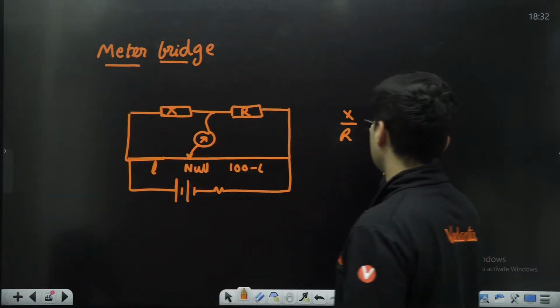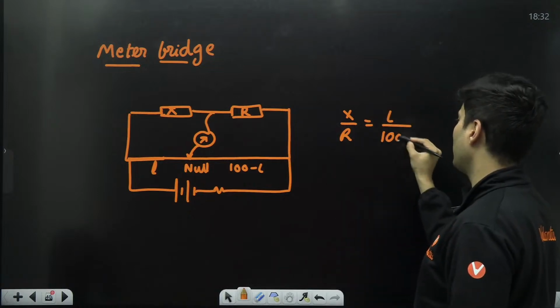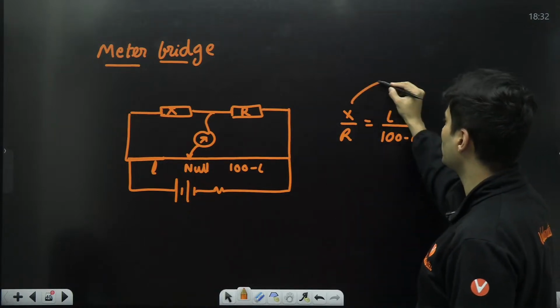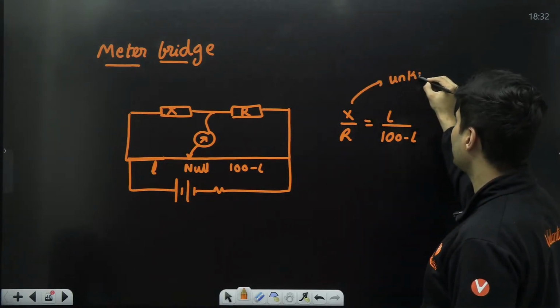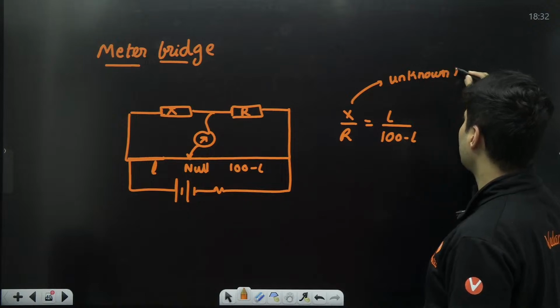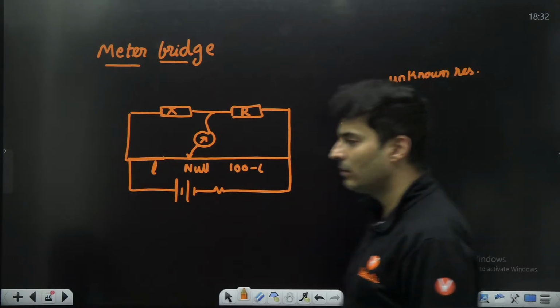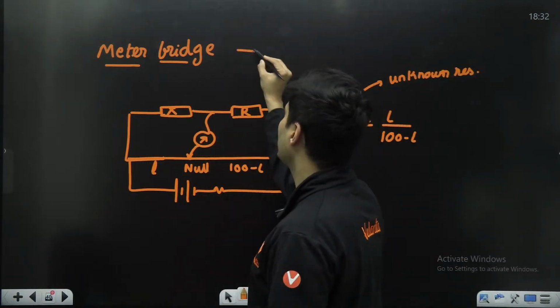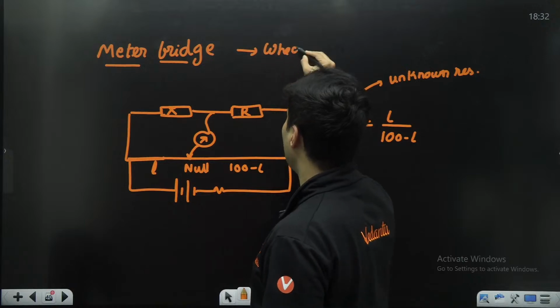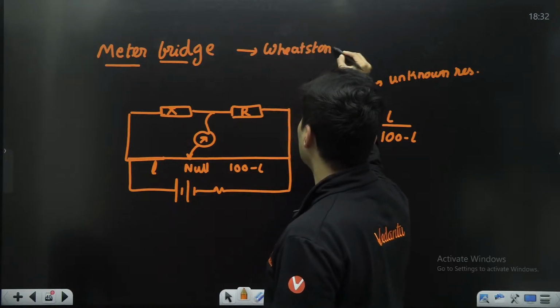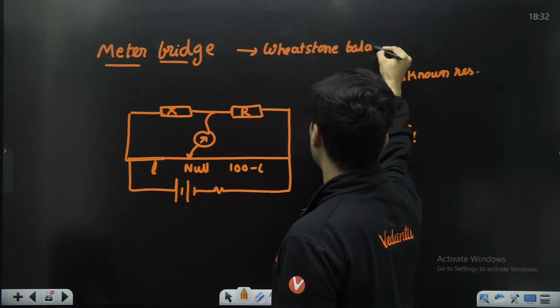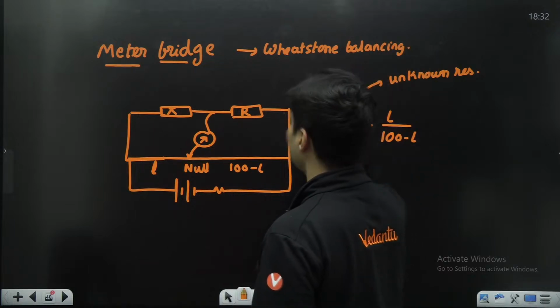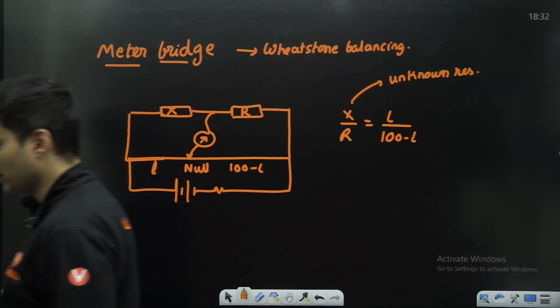So X by R is L by 100 minus L. This is used to find the unknown resistance. This question can definitely come on the meter bridge, and it is based on Wheatstone's balancing method.